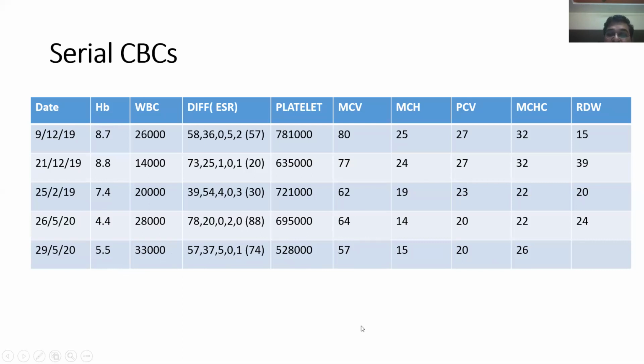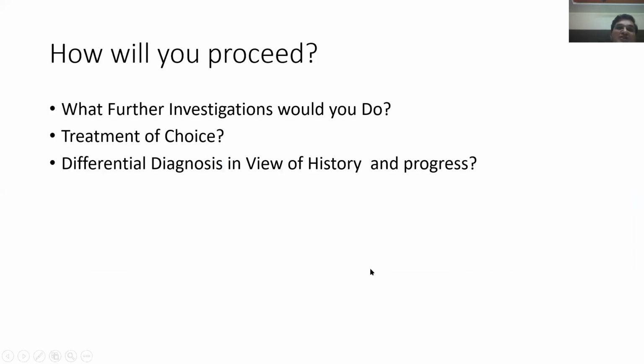So this was a child with anemia and pneumonia which was not responding. Of course, tuberculosis was ruled out in this child. So what further investigations would one do, and what would be the treatment of choice and differential diagnosis in view of the history and progress? Shall we open this for discussion? Does anyone want to comment? To rule out immunodeficiency.